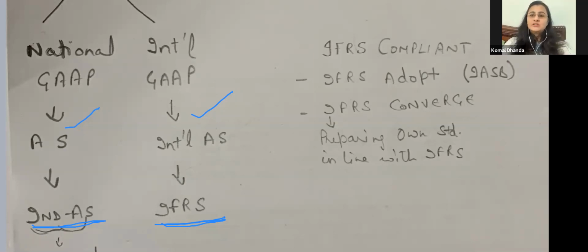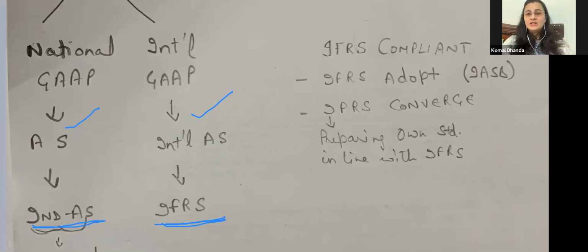So there are two ways to become IFRS compliant. Either you adopt the IFRS as it is. IFRS are prepared by the International Accounting Standards Board. Or the other way is IFRS converge. Converge means that you prepare your own standards, but those are in line with IFRS. So India has adopted IFRS converge. Rather than adopting the IFRS, we are converging our own accounting standards with the IFRS.